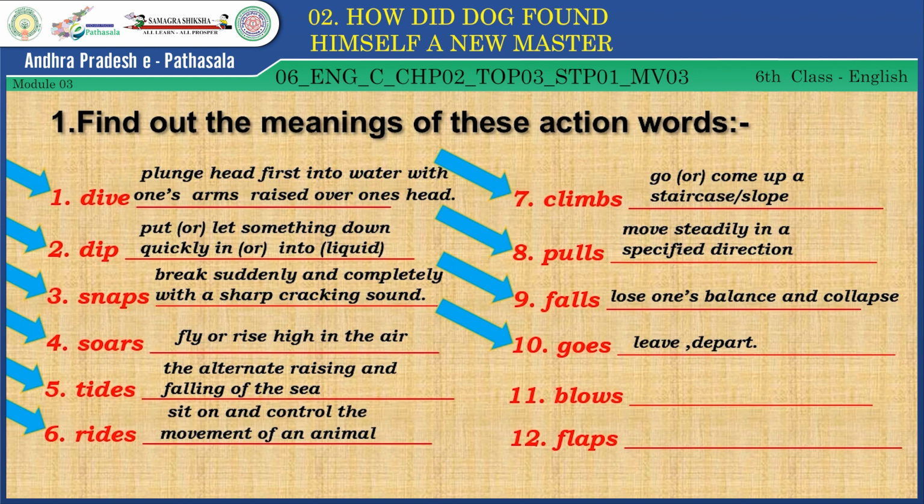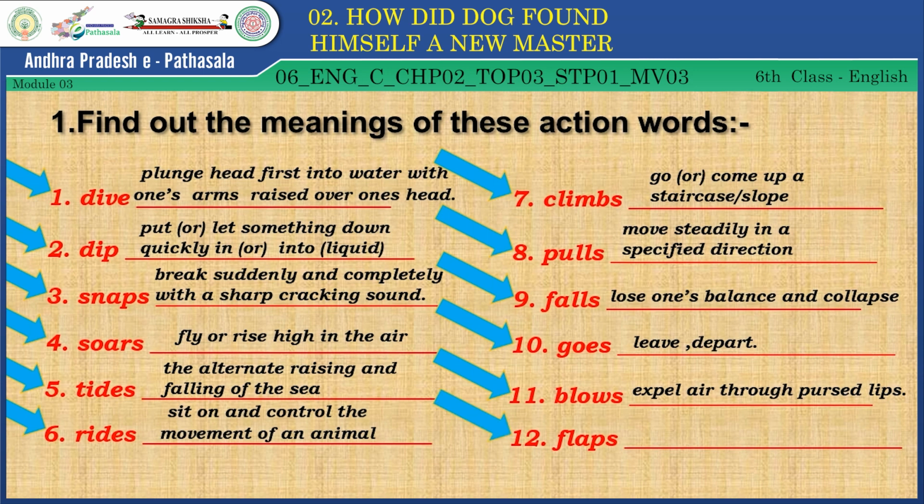Once again I repeat, children, goes, leave, depart. Eleventh one, blows. Expel air through pursed lips. Yes, we blow the balloon.